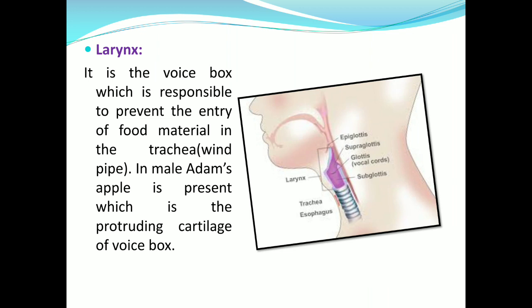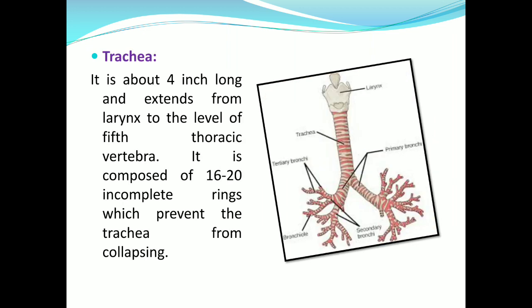Next organ of the respiratory system is the larynx. Larynx is called the voice box. It helps in preventing food material from entering the trachea, that is the windpipe. In the case of males, Adam's apple is present, which is the protruding cartilage of the voice box. It is not present in females. Larynx is guarded by the epiglottis to prevent the entry of food particles. It is clearly shown in the figure where the larynx is positioned.